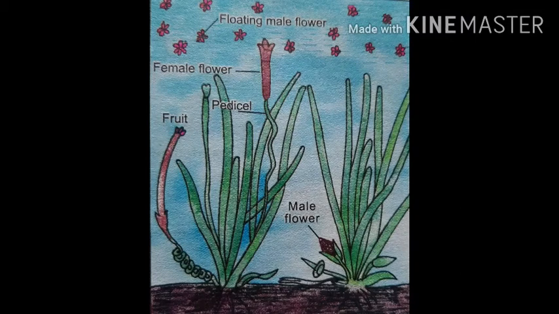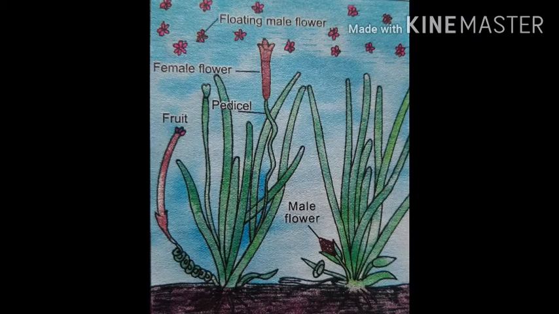Example, Vallisneria. It is a submerged dioecious, freshwater aquatic plant, in which female flowers reach the water surface temporarily to ensure the pollination, and male flowers float on the surface of water. Here, the specific gravity of the pollen grain is equal to that of water. That is why they float on the surface of water.